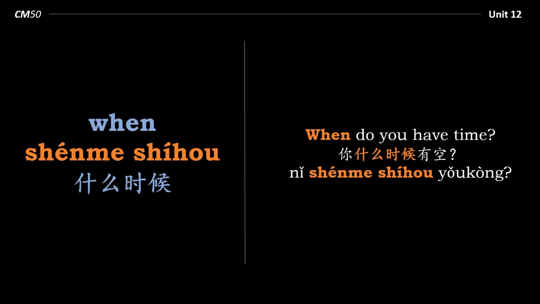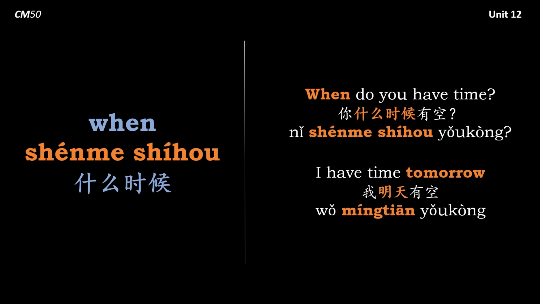你什么时候有空? Now, we cannot say 什么时候你有空? So this is incorrect. The only correct way is 你什么时候有空? Let's have a look at the answer. I have time tomorrow. 我明天有空. So when, question word, do you have time? I have time, answer, tomorrow. In Chinese, 你, question word, 什么时候有空? 我, answer, 明天有空. So no change in the word order. We simply replace 什么时候 with 明天.